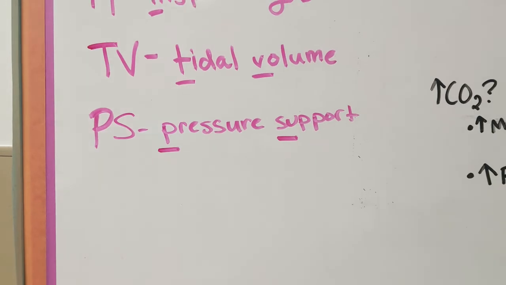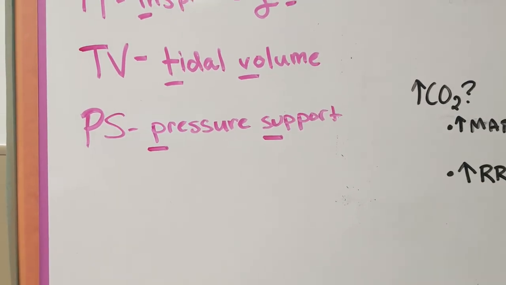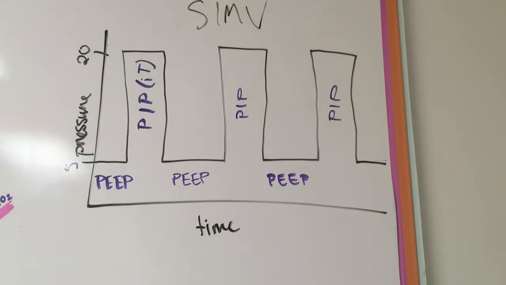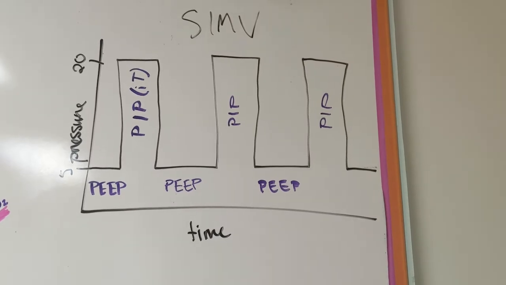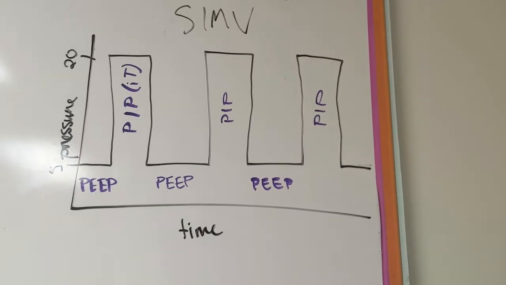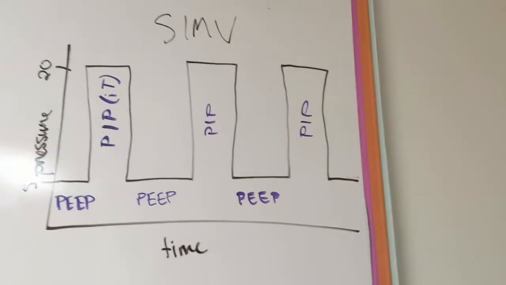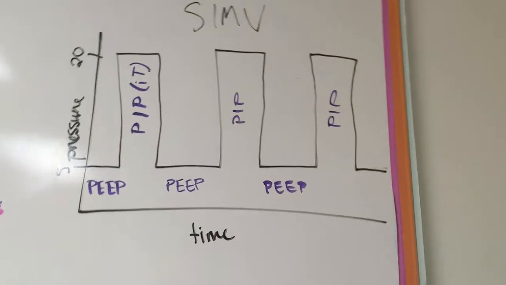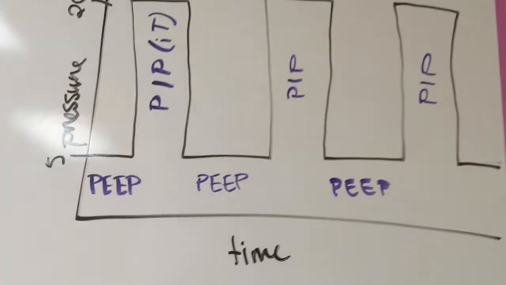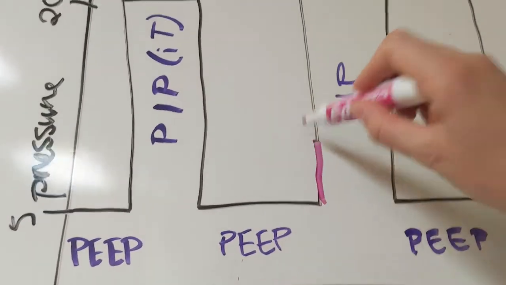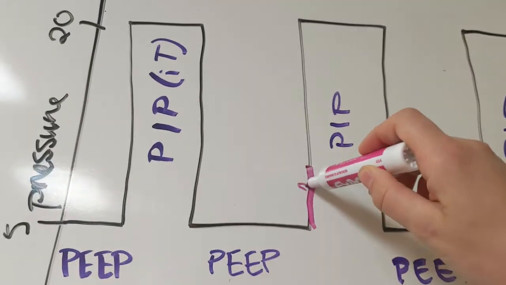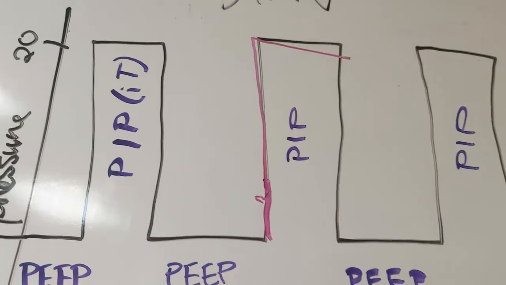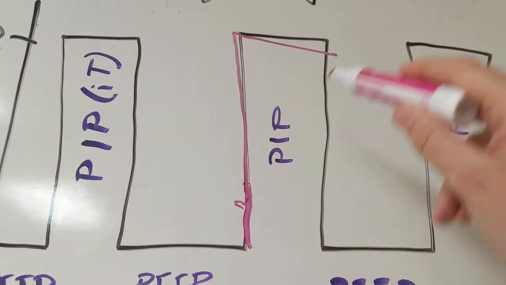And then the final concept that we will talk about today is pressure support. And so what that is, this is a baby that is taking no breaths on their own. So that is just totally ventilator breaths. We'll say we're going at 40 breaths per minute. But because we want to allow this baby to take their own breath and we don't want them fighting the vent, whenever this baby starts a breath, SIMV vents will complete that breath to get us to the PIP that we want to be at. Because a lot of the time the baby will breathe a little shallower or irregular.